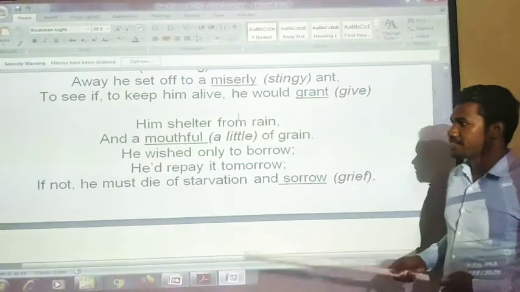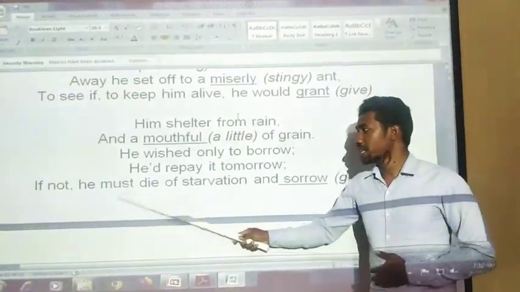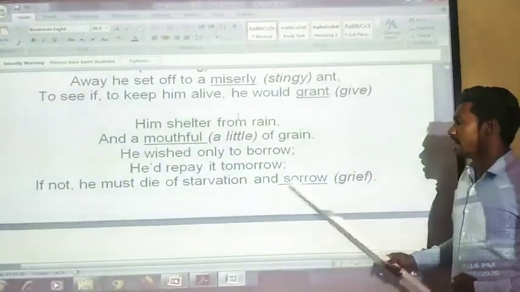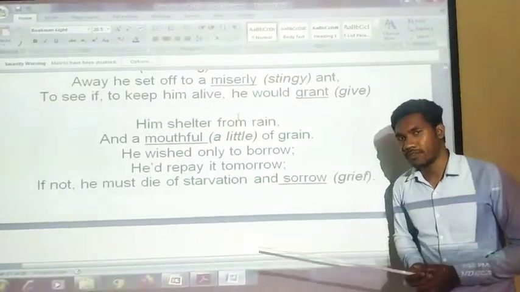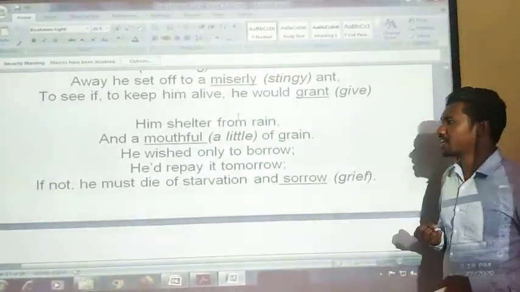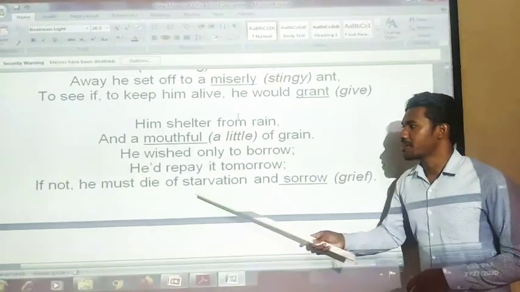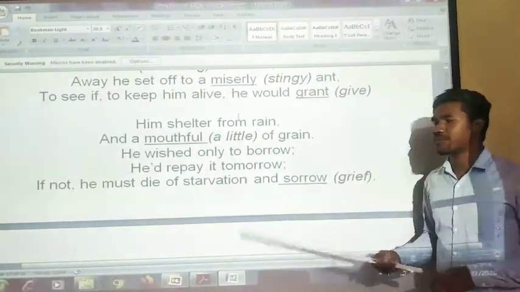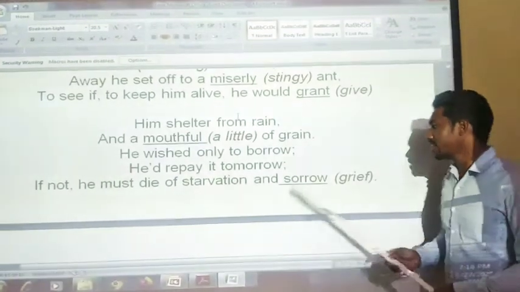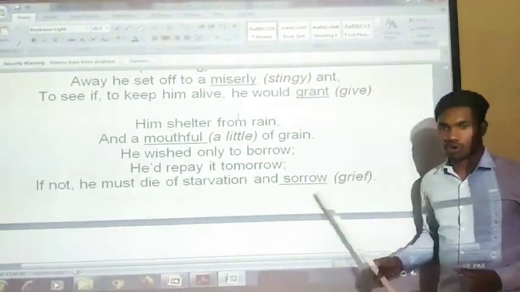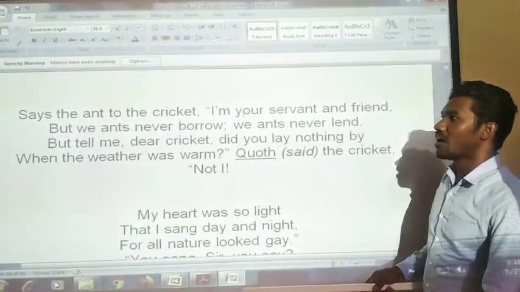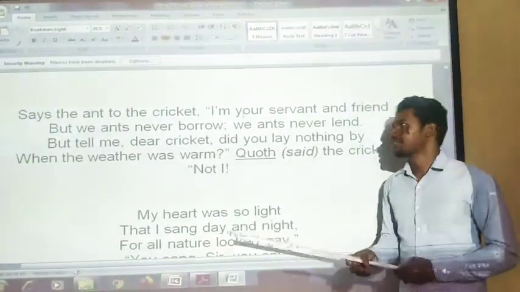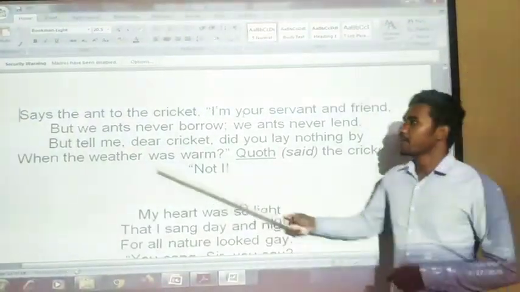Then, if not, he must die of starvation and sorrow. If the ant is not giving me any food, any shelter, then what will happen? He must die of starvation. He must die of hunger and grief, means sorrow. Okay, so his life is now in the hand of the ant. Let us see next.